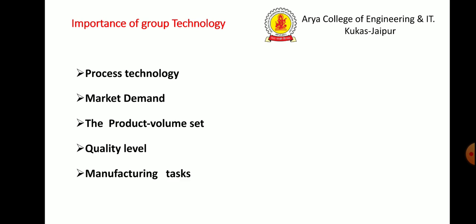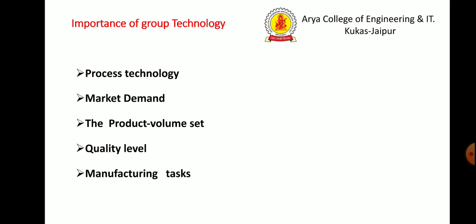Importance of group technology. At the overall level of manufacturing policy in a firm, some decision must be reached to help resist the constant pressure on production to accommodate greater diversity.